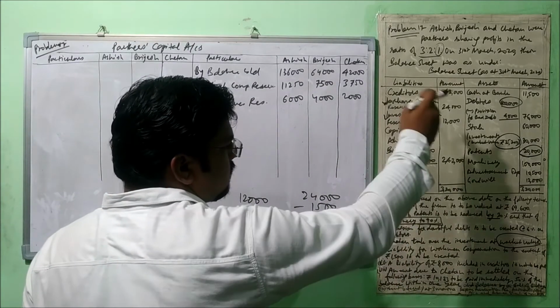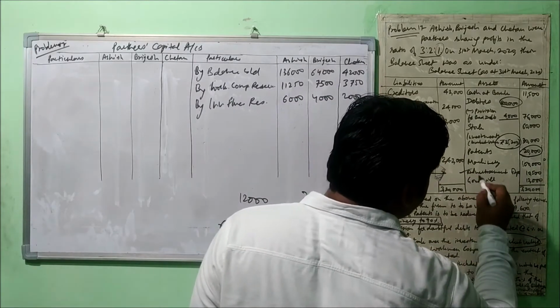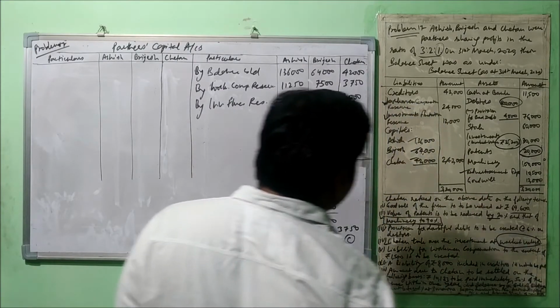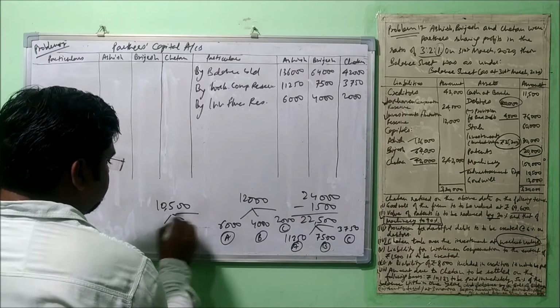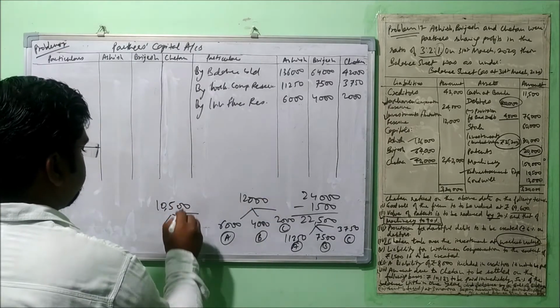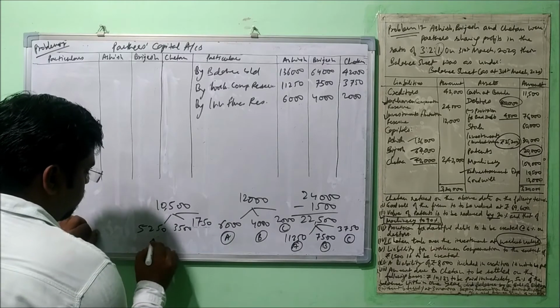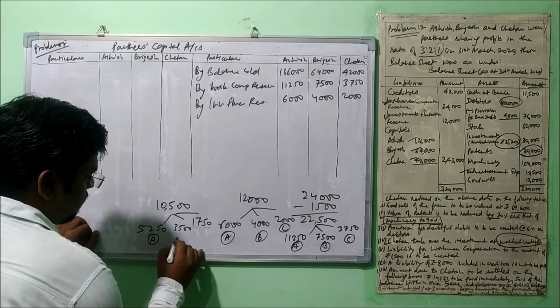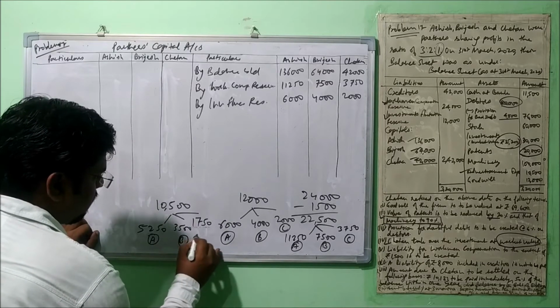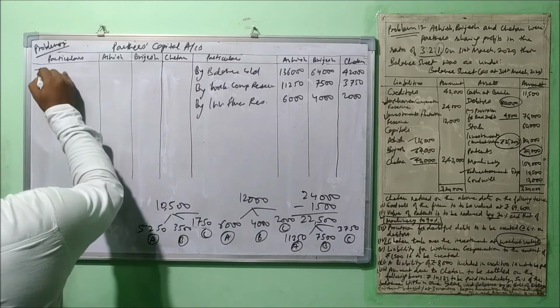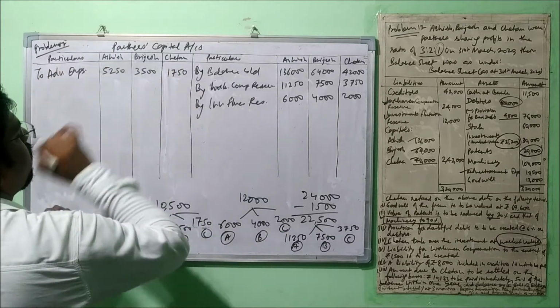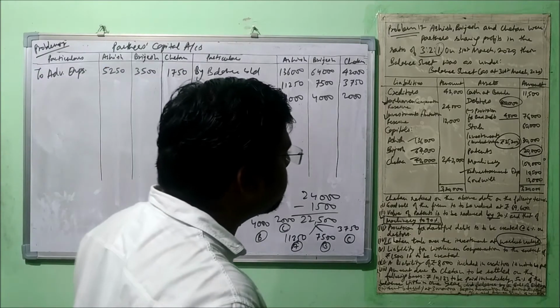Let's see whether there is any kind of loss here. There is advertisement expenditure of 10,500, which is also supposed to be borne by these three in the set ratio. 5,250 will go to Ashish, 3,500 to Brajesh, and 1,750 will be borne by Chetan. Let's put the values here. Now let's move further.